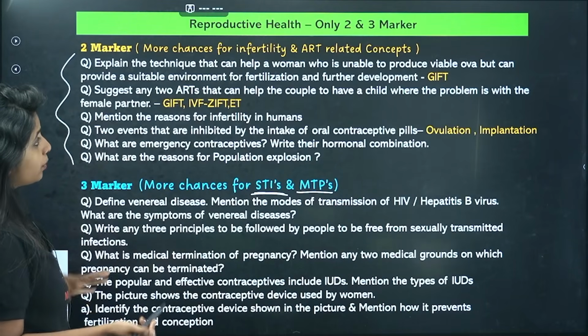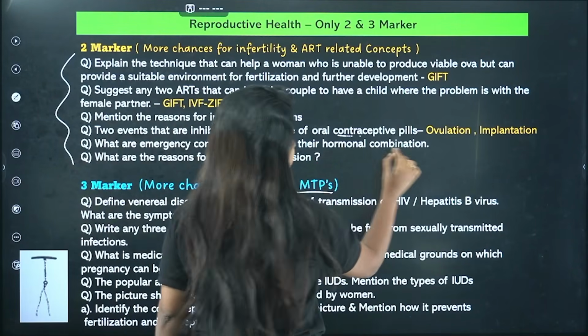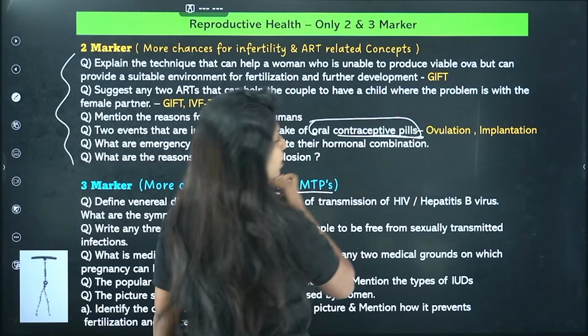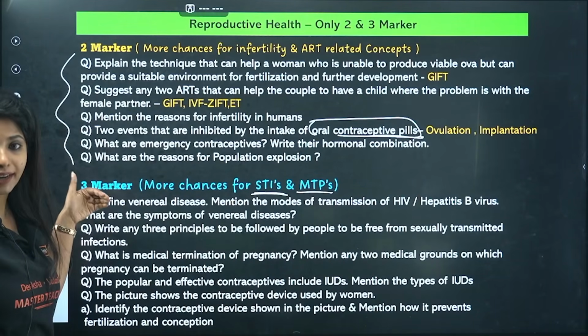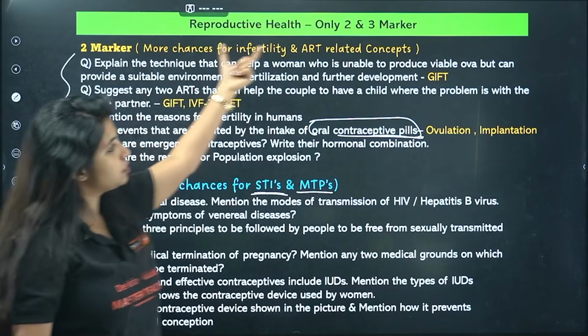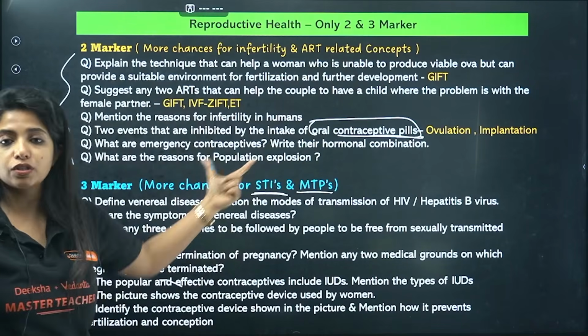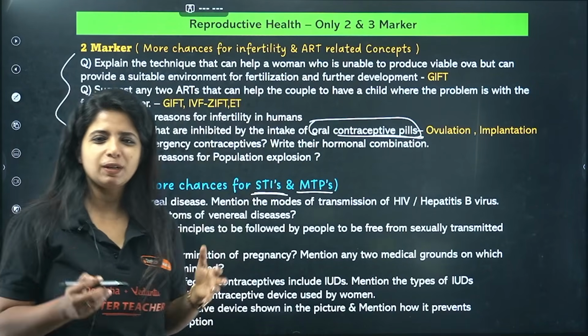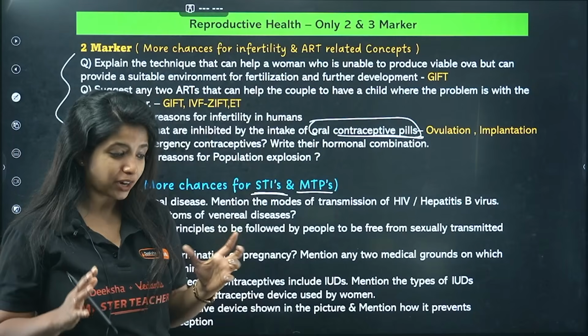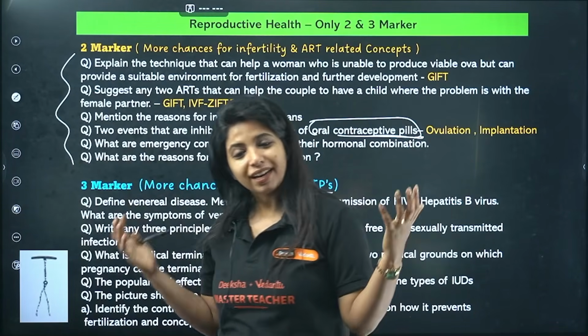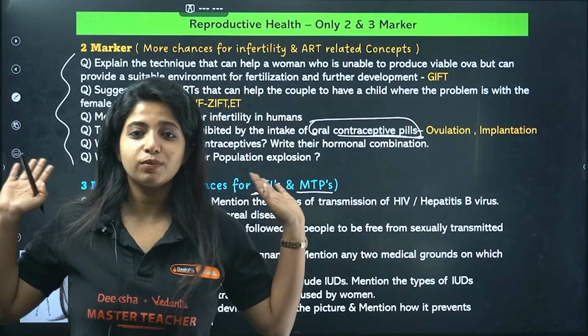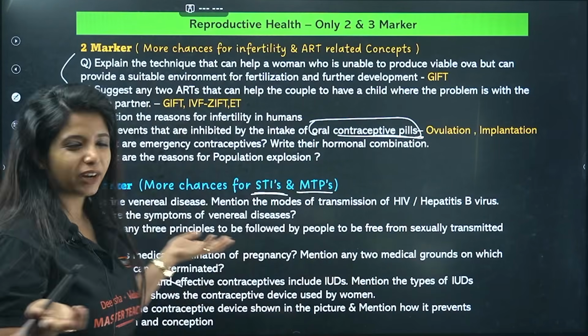And there was a question related to oral contraceptive pills in your MQP. As I've given you the questions over here also, as I said, you have to practice. You might not be seeing those terms over here, but you need to practice these questions. Make sure you do that. And this chapter is very small. Do not take the chance of skipping it. Okay, it's a very small chapter. Make sure you do it. You can get easy 2 and 3 marks, right? 5 marks from this chapter very easily. You can grab it. So why to lose it?